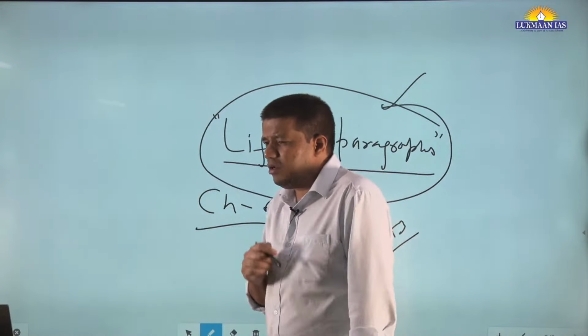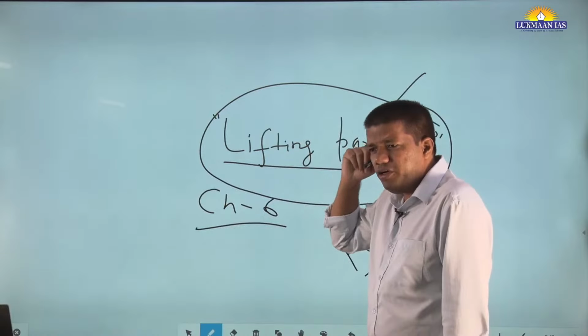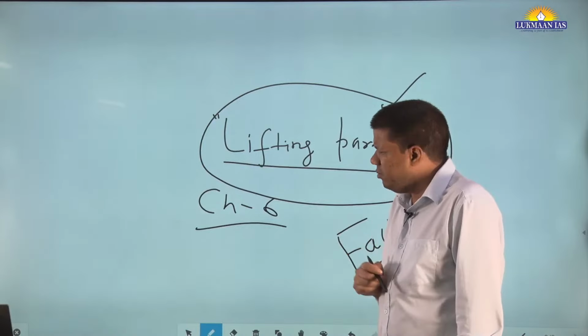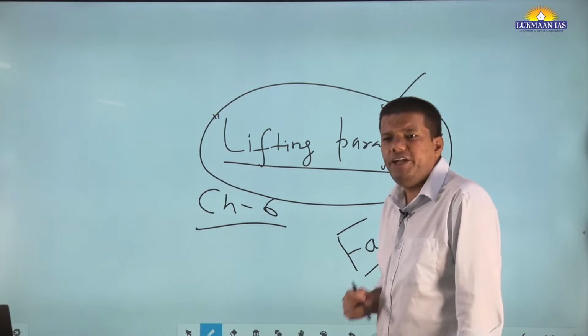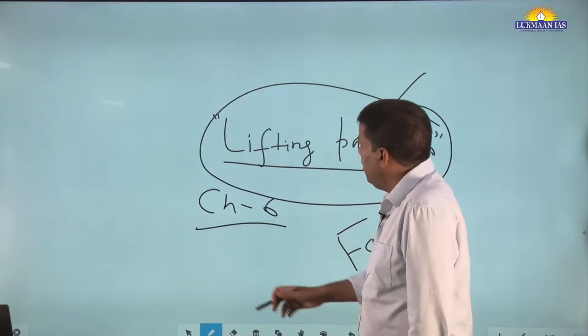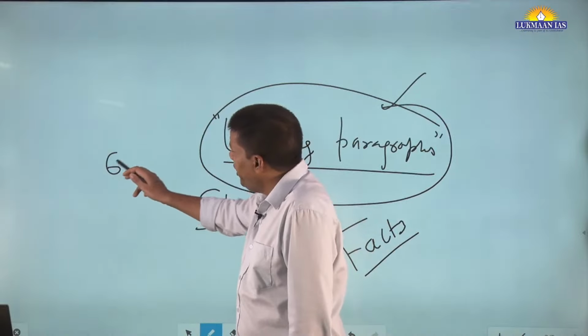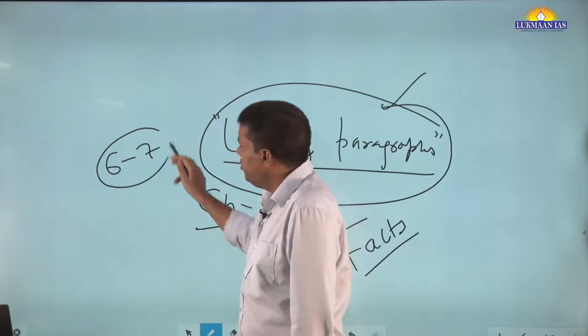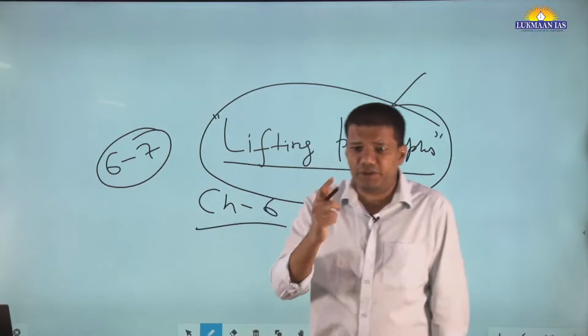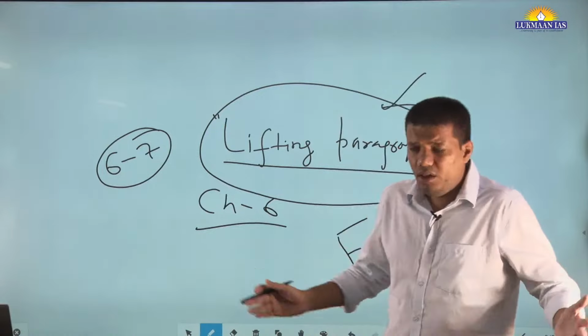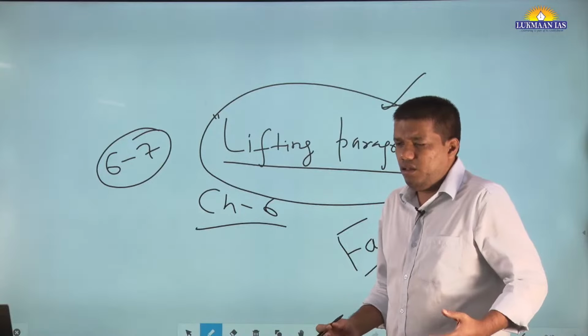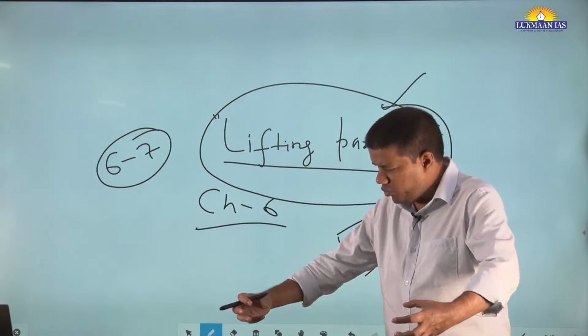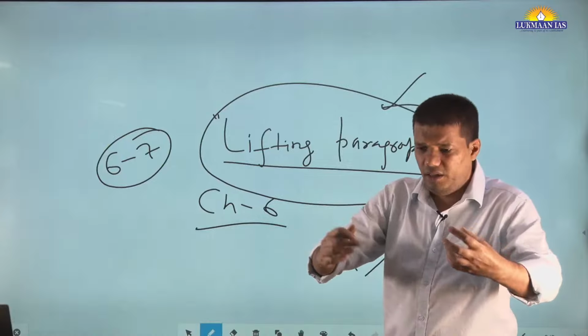See, I tell you, the last economics class we took was on internationalization of the rupee. I almost read 6 to 7 reports for that. Who in this world will read 6 to 7 reports for one lecture? But when you read those 6-7 reports, you lift the paragraphs and give them to aspirants.